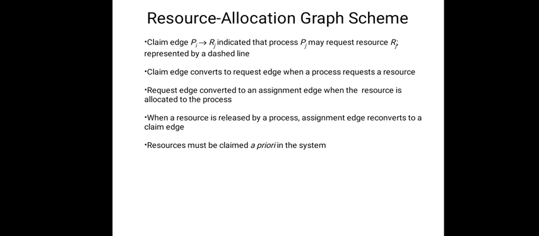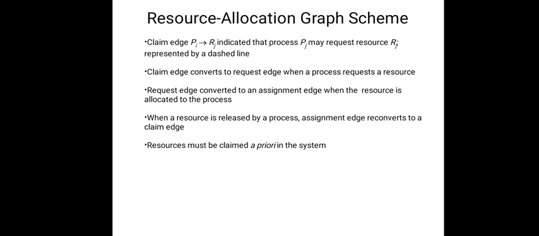Let us add one more edge called the claim edge. A claim edge Pi to Rj indicates that the process Pi may request resource Rj, and it is represented by a dashed line. This edge resembles a request edge in direction but is represented by a dashed line. When process Pi requests the resource Rj, the claim edge Pi to Rj is converted to a request edge. Similarly, when the resource Rj is released by Pi, the assignment edge Rj to Pi is reconverted to a claim edge Pi to Rj. This is the conversion between these edges.